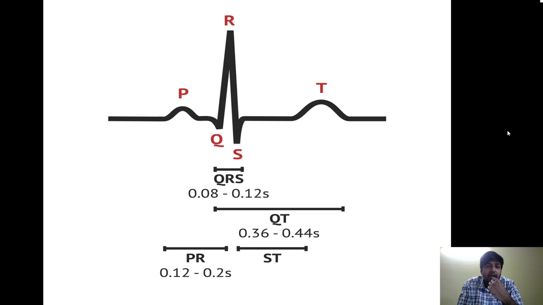Now let us see the ECG changes. This is the normal electrocardiograph showing the P wave, which represents atrial contraction or atrial depolarization; the QRS wave, which represents ventricular depolarization or ventricular contraction; and the T wave, which represents ventricular repolarization or relaxation. This is the normal ECG.